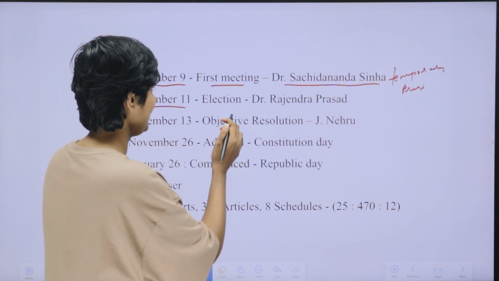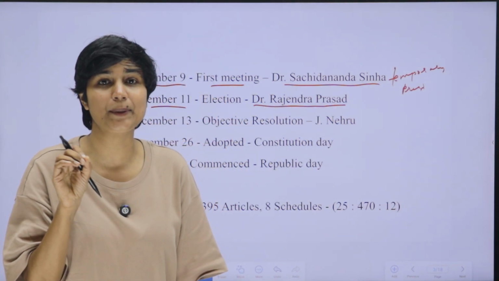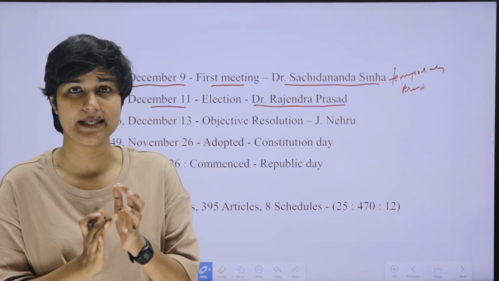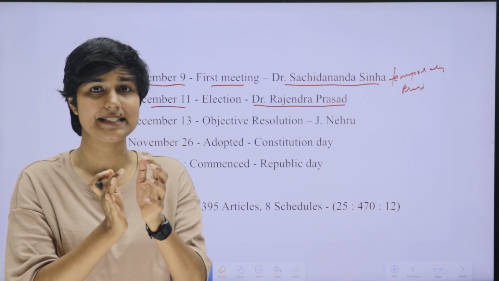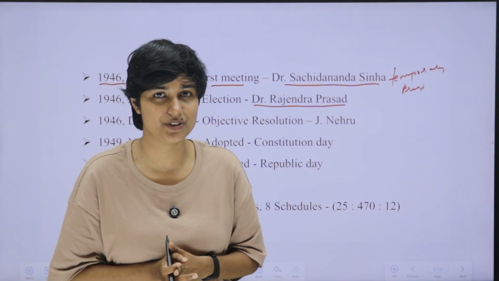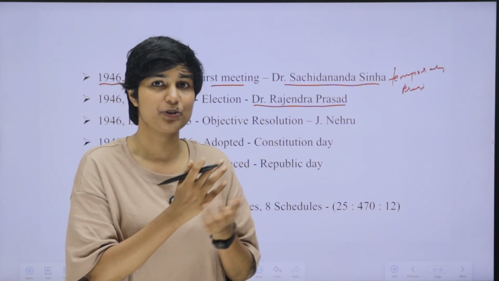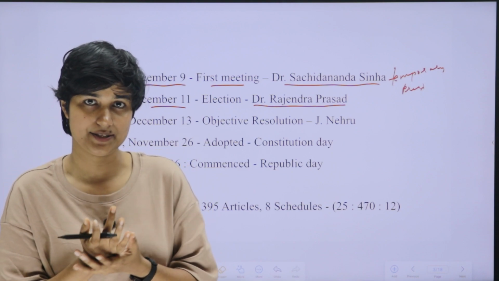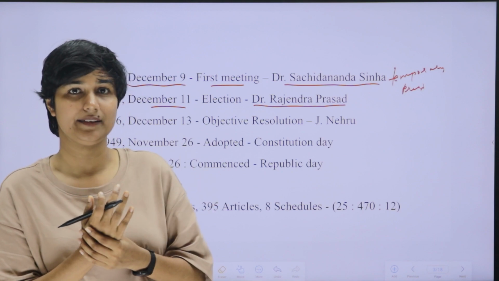In that election, Dr. Rajendra Prasad was elected as the permanent president of the Constituent Assembly, on 11th December 1946. That was the peculiarity of that date. So, that is important. Who is the permanent president of the Constituent Assembly? Dr. Rajendra Prasad. Then, who was the temporary president? That was Dr. Sachidananda Sinha.